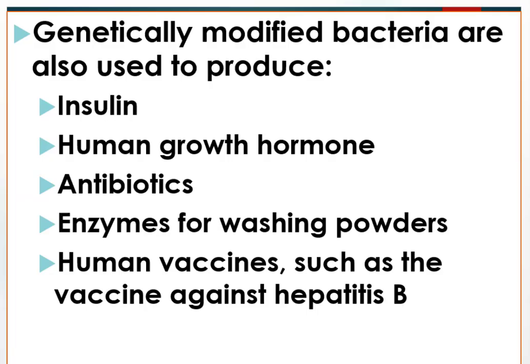So, genetically modified bacteria are highly valuable and important to produce insulin hormone, human growth hormone, antibiotics, enzymes for washing powder, human vaccines such as the vaccine against hepatitis B, and others in special fermenters at industrial levels.